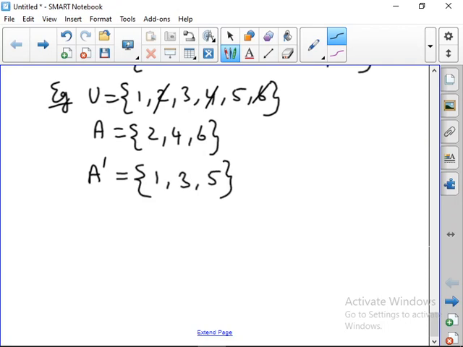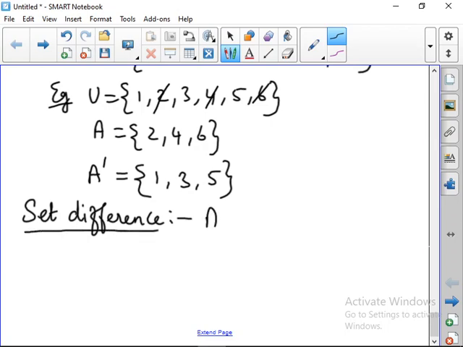So this is said to be the complement of a set. Next one is set difference. Set difference, somewhat we can say it is like complement of a set. Set difference can be denoted as A minus B or A slash B.